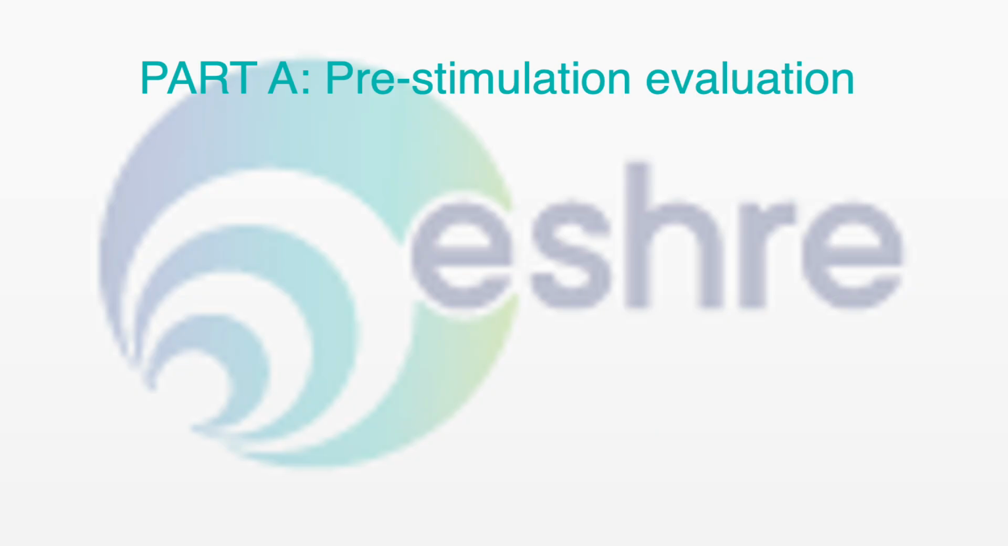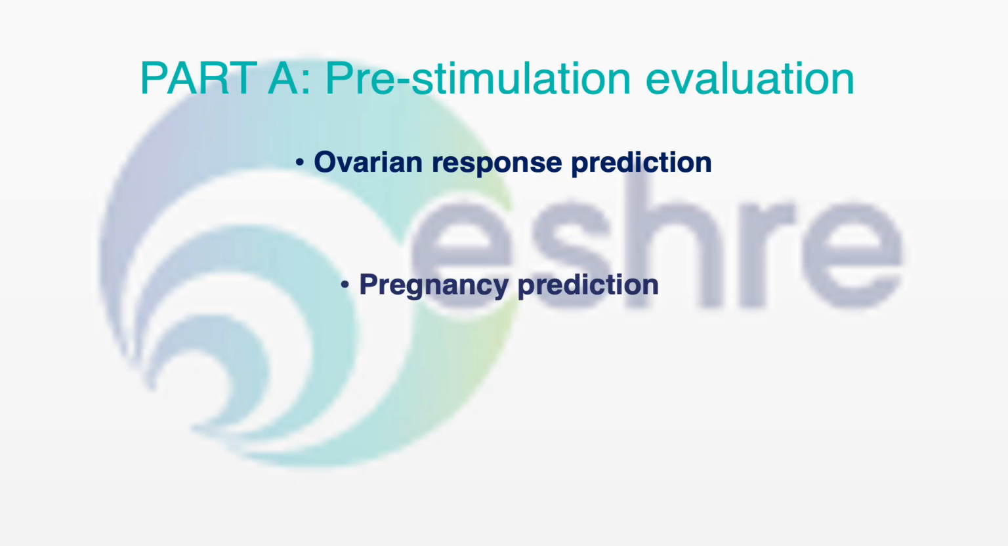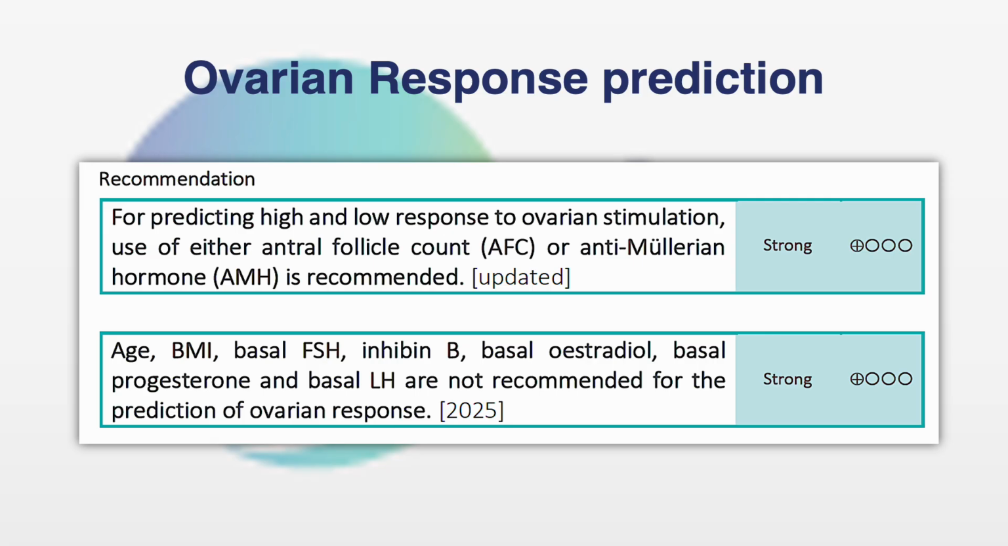Coming on to part A, the pre-stimulation evaluation, which will include the ovarian response prediction and the pregnancy prediction. So first is the ovarian response prediction. For predicting high and low response to ovarian stimulation, the guidelines say to use either antral follicle count or anti-Mullerian hormone. Age, BMI, basal FSH, inhibin B, estradiol, basal progesterone, LH, they all are not recommended.